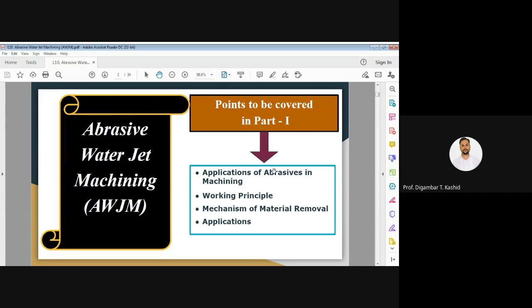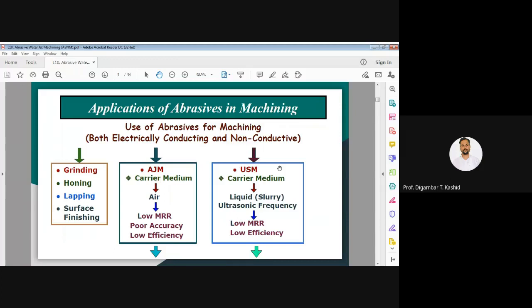Before we go to the working principle of the AWJM process, let us see some of the particular applications of this abrasive water jet machining process.